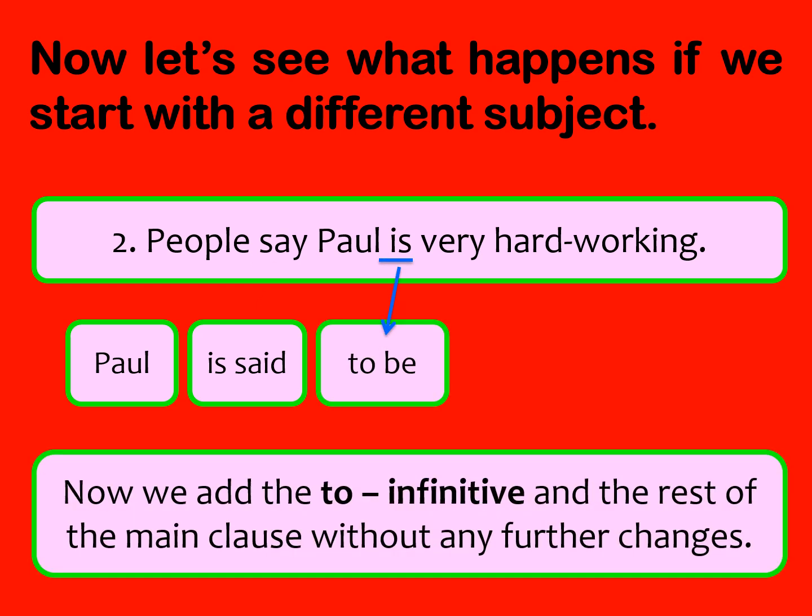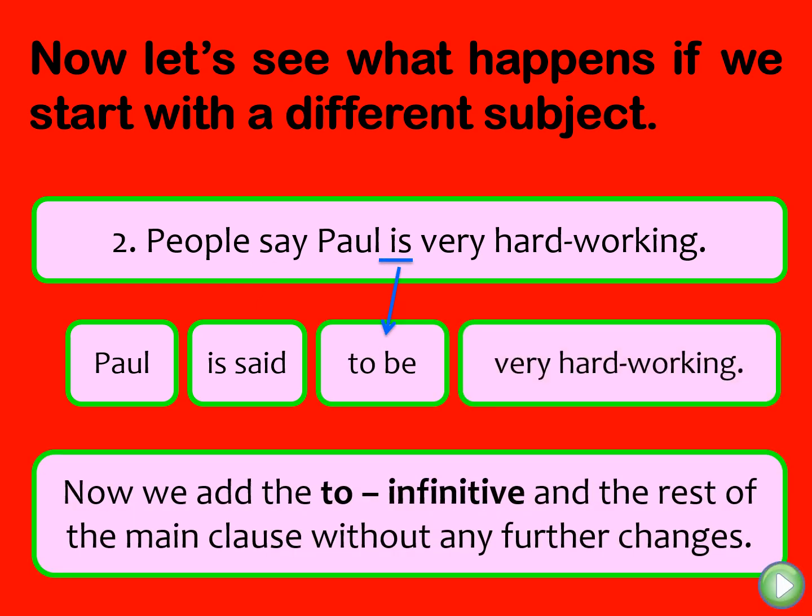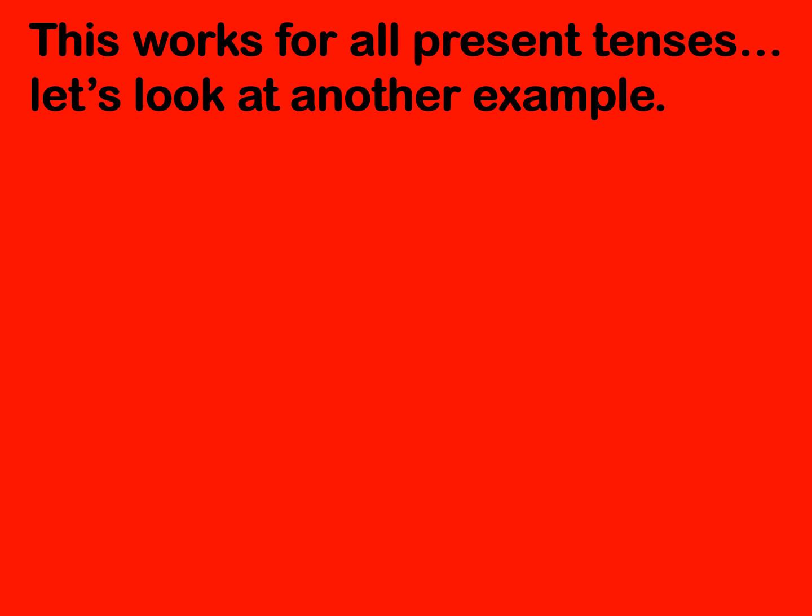Then I'll put to be very hardworking. So I can use the first one, or I can say Paul is said to be very hardworking. Now we add the to infinitive and the rest of the main clause without any further changes. This works for all present tenses.